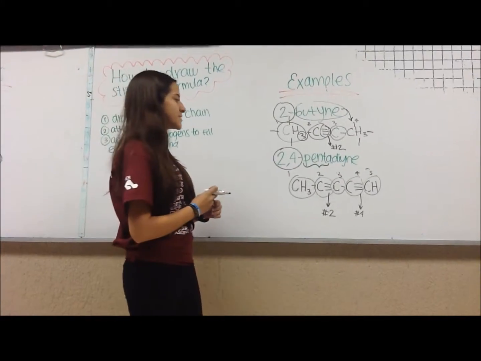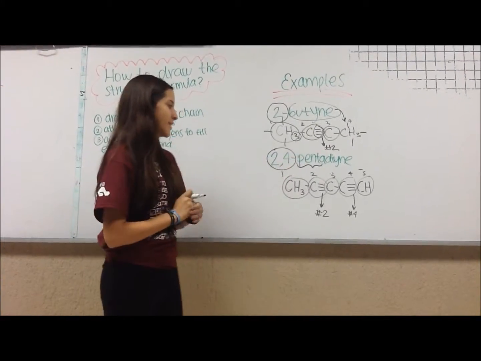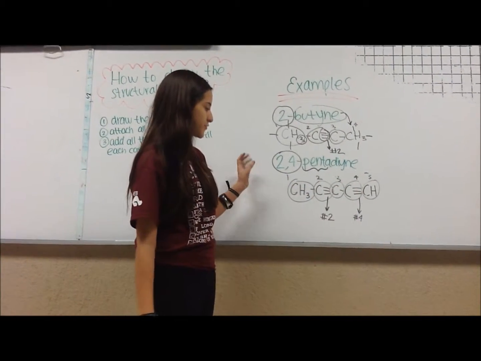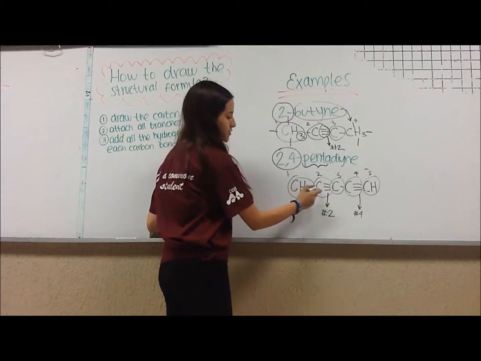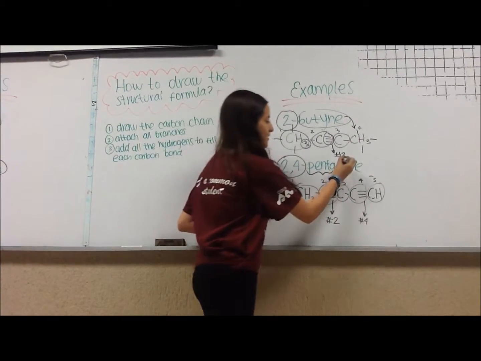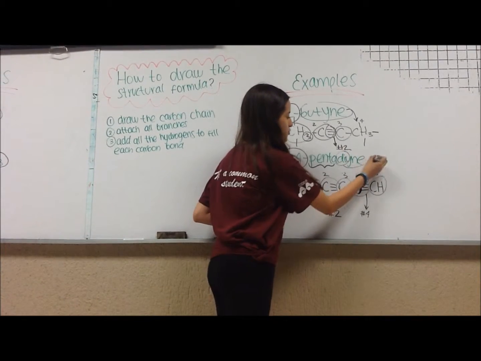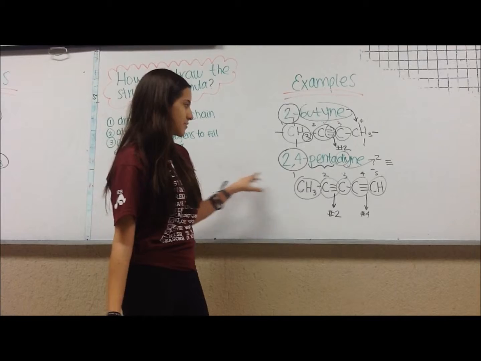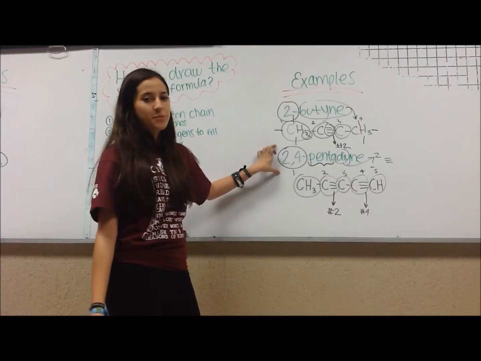The last example is 2,4 pentadiyne, and with penta we know we're working with a 5 carbon chain, so we start drawing the carbons, starting with carbon 1, 2, 3, 4, and 5. With this, the di tells us we have 2 triple bonds. And the numbers tell us where the triple bonds are found.